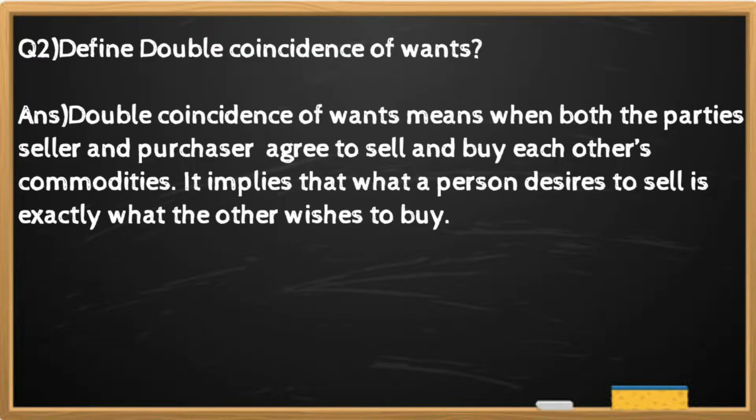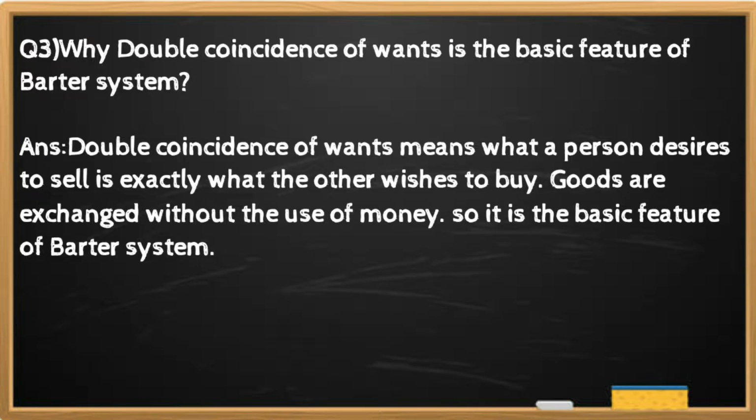And the answer is double coincidence of wants means when both the parties, seller and purchaser, agree to sell and buy each other's commodities. It implies that what a person desired to sell is exactly what the other wishes to buy. Question number 3. Why double coincidence of wants is a basic feature of barter system?